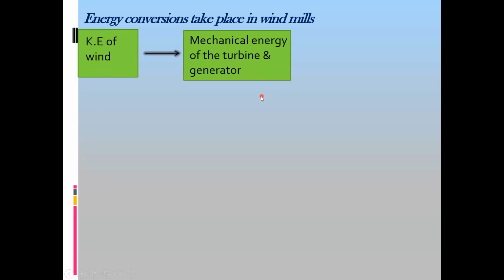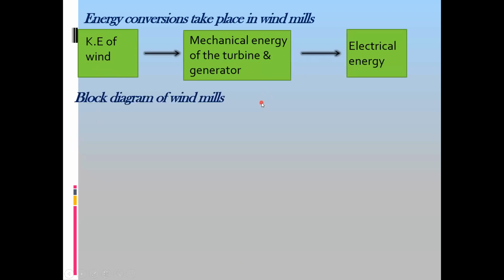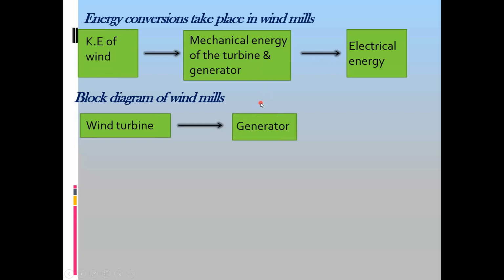So what are the energy conversions here? The kinetic energy of the wind, because the wind is moving, so it will have kinetic energy. That will turn into mechanical or kinetic energy of the turbine and generator, and that produces electricity. What is the block diagram? We use a wind turbine here, we use a generator, and we use a transformer.